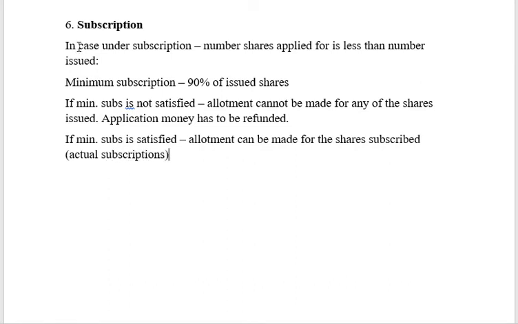Here my share capital will not be for 1 lakh shares, it will only be for 95,000 shares. The journal entries will all remain the same, but the number of shares alone will be as per the actual subscription. However, if it is not satisfied, then the company has to refund the application money.